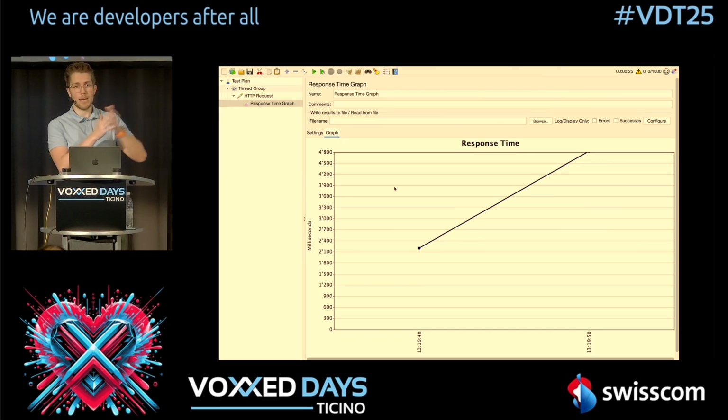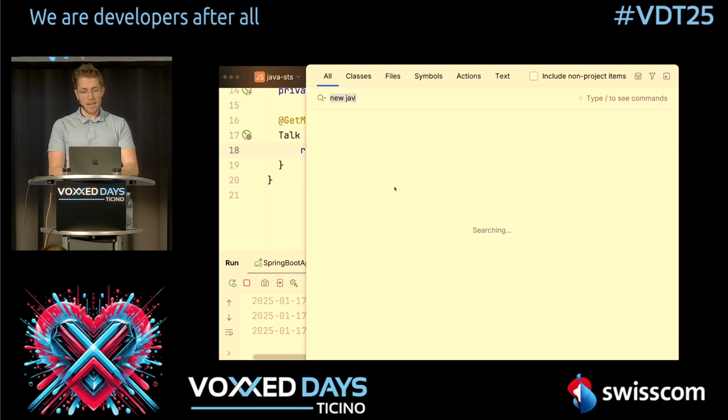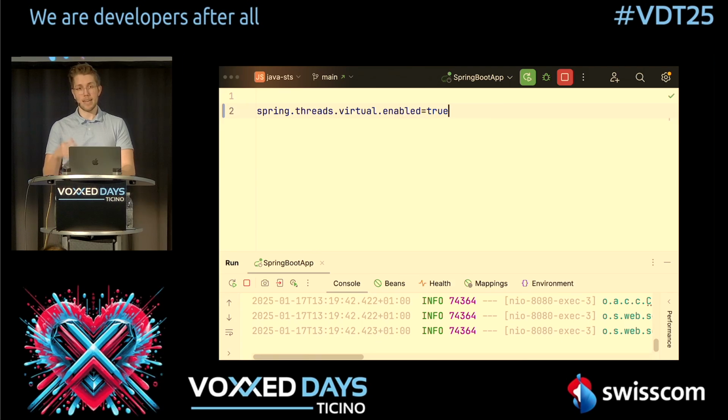And this is because we have this thread sleep and this thread pool of 200 threads. Now we can fix this, and we just open our application properties, and we say spring.threads.virtual.enabled=true. What this does is it just enables the virtual thread executor in Spring Boot. So instead of using the thread pool of Tomcat, we have another executor service which creates a new virtual thread for each of the tasks, for each of the requests which come in.